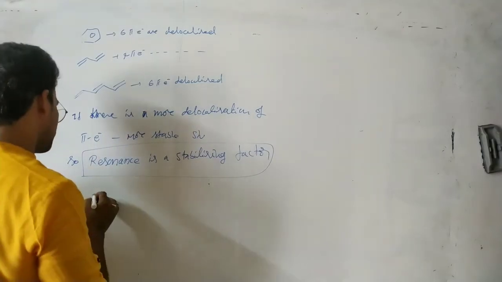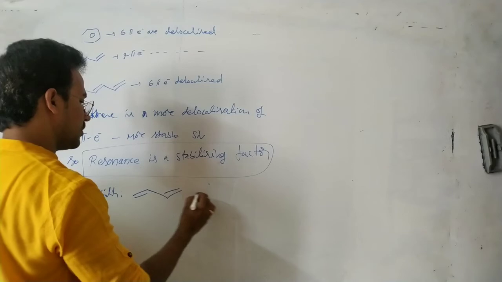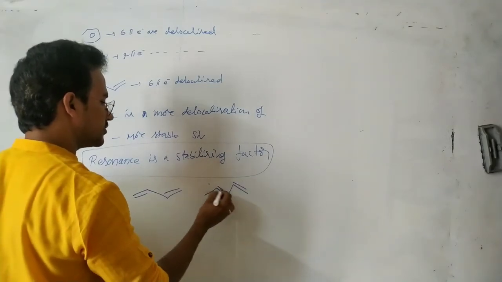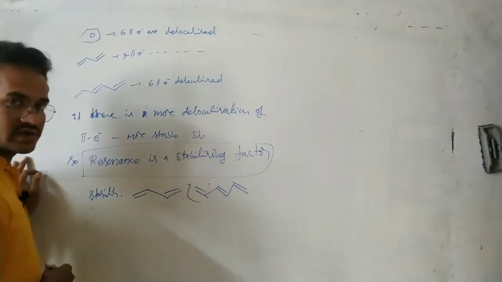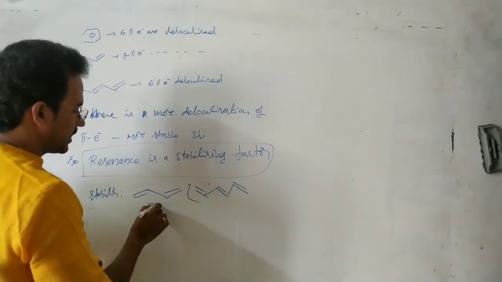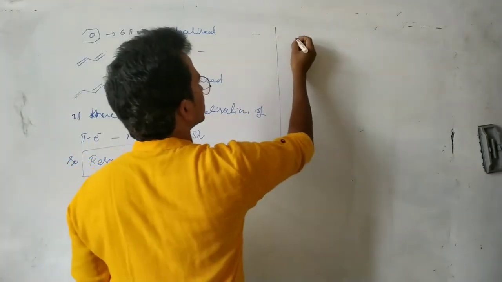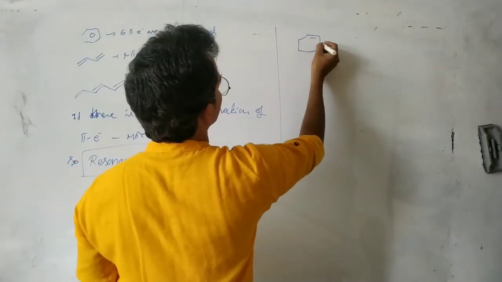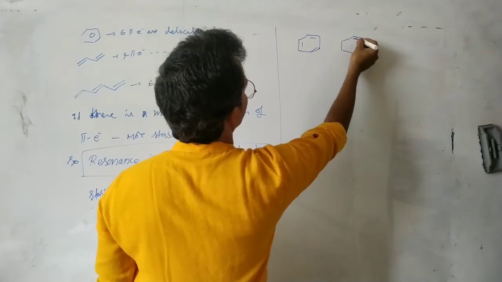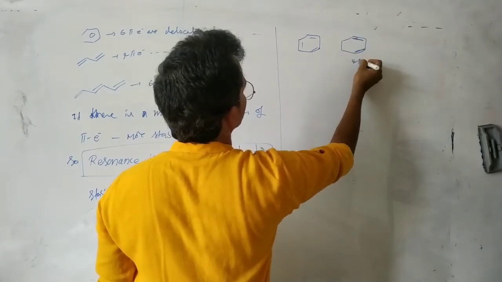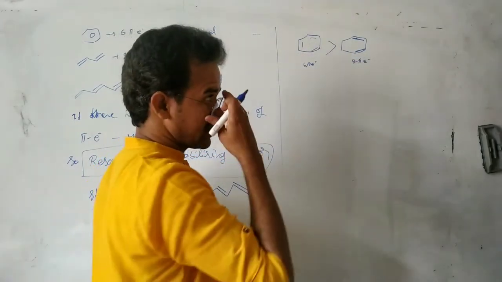Next, see this one. If you compare the stability of 1,3-butadiene and this one, this is the most stable because 6 pi electrons are delocalized. Here 4 pi electrons, here 6 pi electrons. And one more important point: here in benzene, 6 pi electrons are delocalized. Here 2 pi bonds, that means 4 pi electrons are delocalized, and here 6 pi electrons are delocalized. That is most.